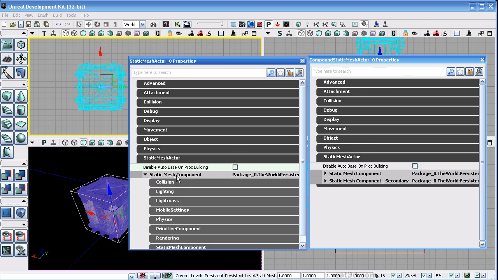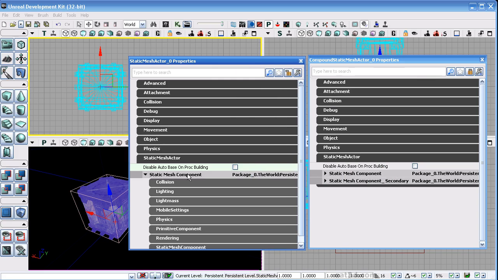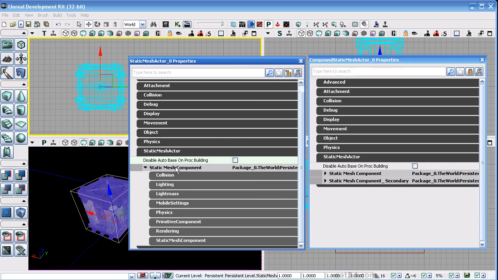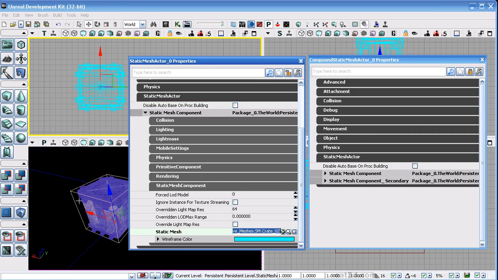Now remember, the component was marked as an editor constant, which means that even though I can see and expand this, I can't delete this component, right? If it was not a constant, we would have the option to remove it. So we want to make sure that this is constant, and then the stuff that is editable is what is contained inside of that component class. What we're interested in is the actual static mesh component, and there's a static mesh. You see it's already populated because when we added it, it populated that variable for us based off of the context of what was selected. There's our crate, and that's what we're looking at right here.